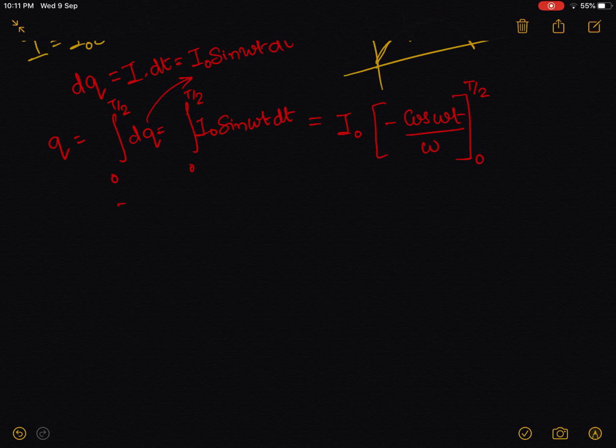On substituting limits, this is what I will get. I'll be putting t as T by 2. So I'll get I naught. Let me take 2 pi upon T as the constant omega. This is what I will get. Cos of the omega t will be 2 pi upon T multiplied by T.